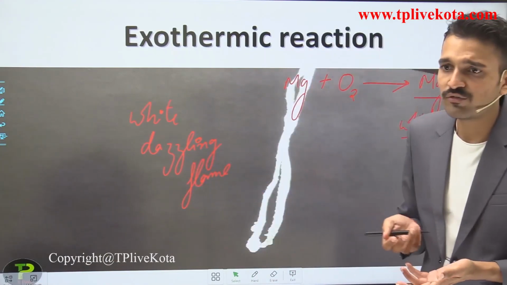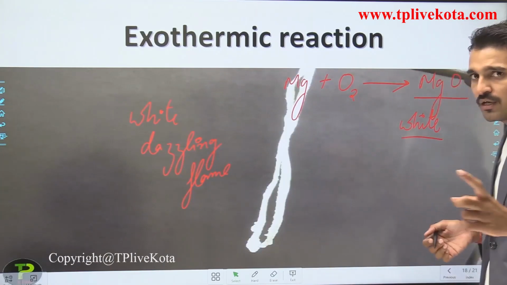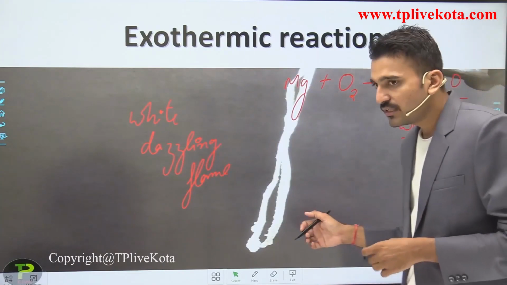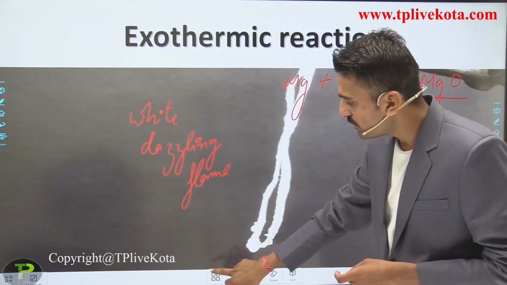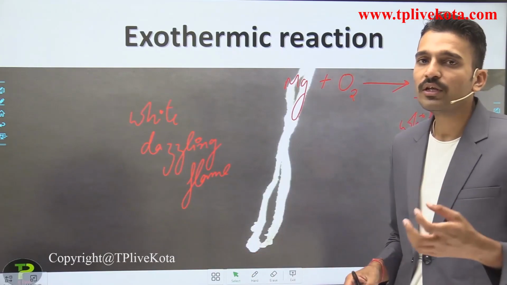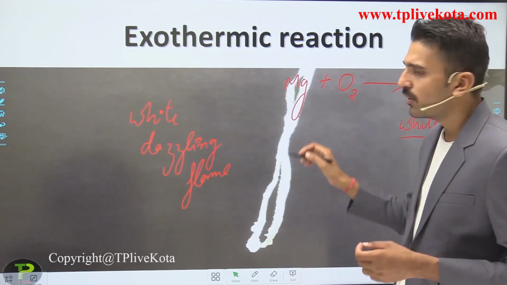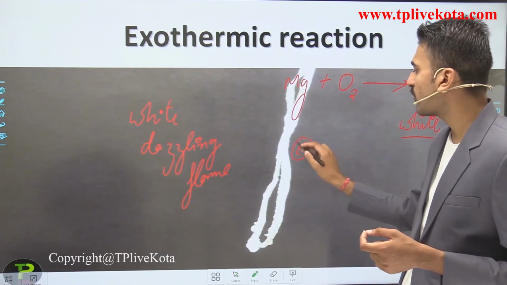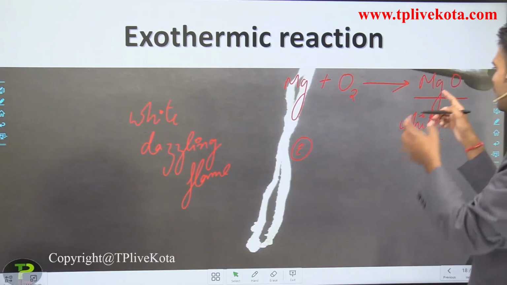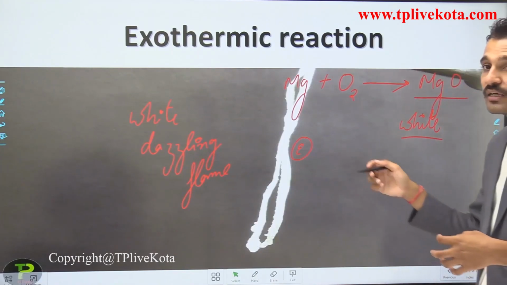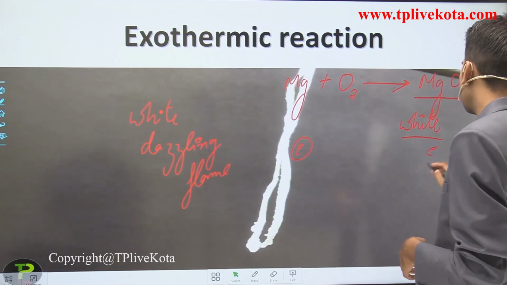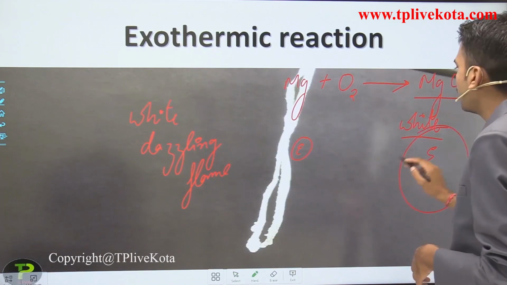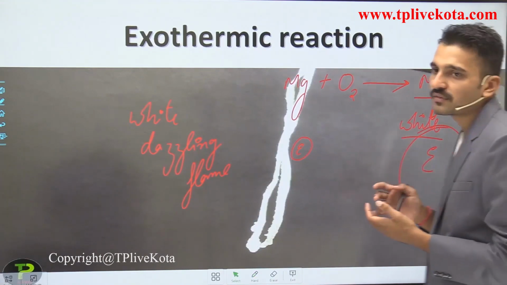So this is the energy change. Remember the energy that you are giving at the start of this reaction, where you have given the energy in the burning of this metal. You are providing a very small amount of energy. I am writing the small amount of energy as this E. And the energy that is released in the form of heat and light energy was a bigger energy, which was indicated by this bigger circle.